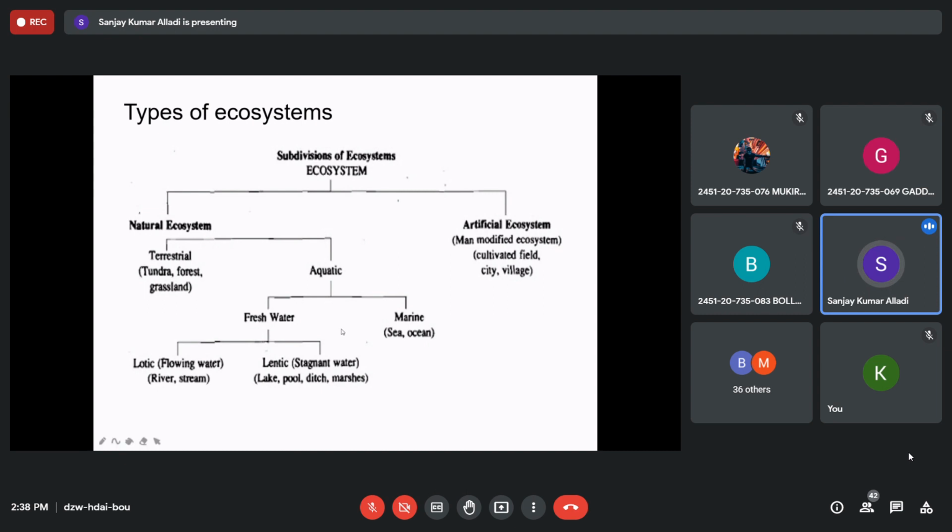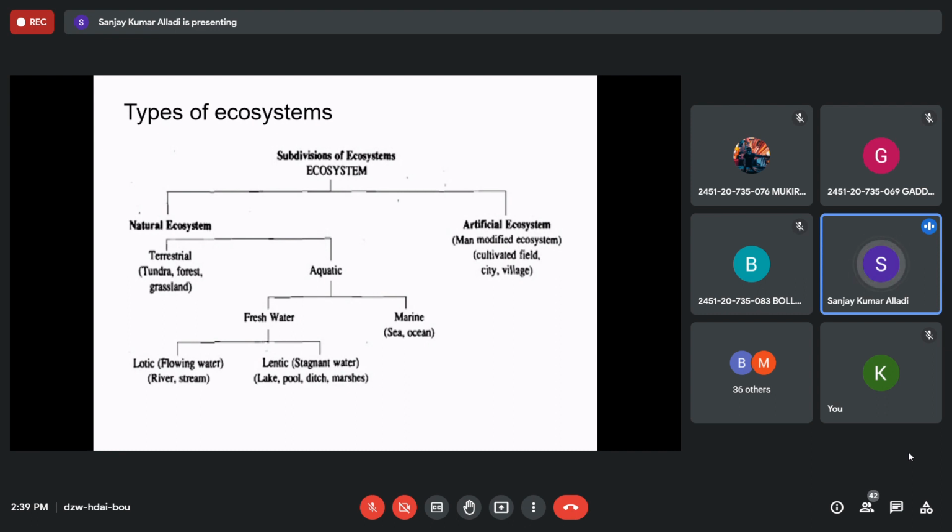Then natural ecosystems are of two types. One is terrestrial and one is aquatic. Terrestrial means land ecosystem like grassland, forest land, tundras, deciduous forest, mangrove forest, evergreen forest, rainforest, right? All this. Then aquatic ecosystems. Aquatic means water ecosystem. These are again categorized into two: freshwater ecosystem and marine water ecosystem. Right? Freshwater ecosystem and the marine.